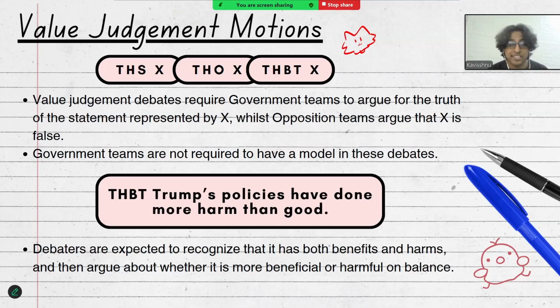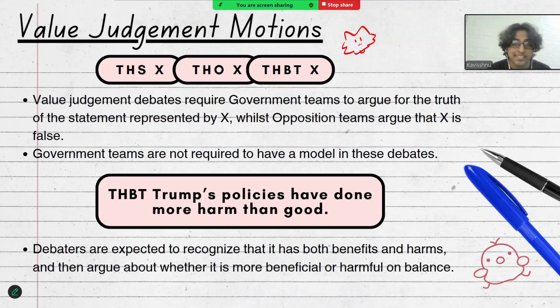In motions such as these, government teams are not required to have a model as they would be required in a policy motion, for example, but they can provide certain definitions if there is some level of ambiguity in the statement itself.